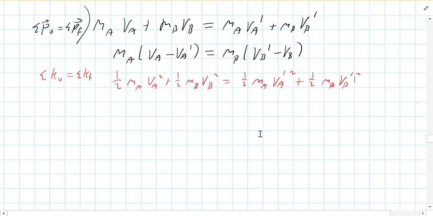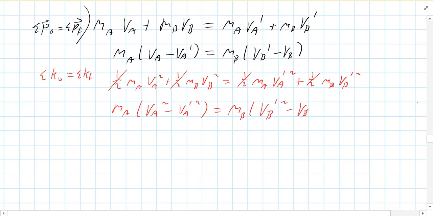Now we're going to do the same thing. We're going to cancel the halves out. Let's start with that. Then we're going to move the a's to the left and the b's to the right and factor out the m. So we got ma times va squared minus va prime squared equals mb times vb prime squared minus vb squared.